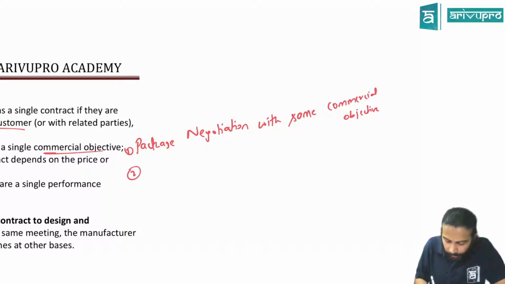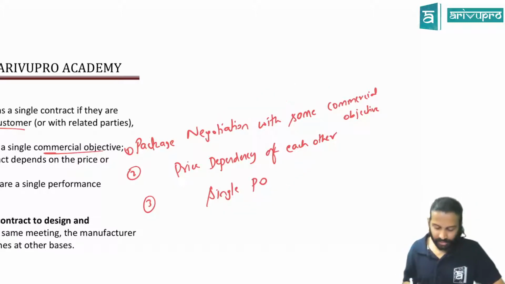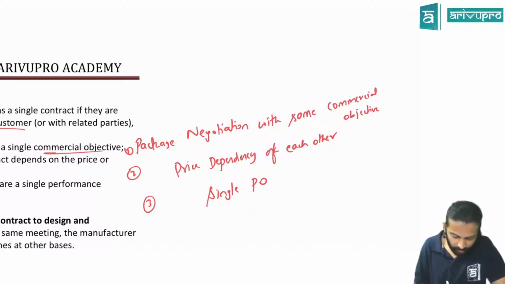Point number 2 is price dependency, the price of each contract depending on the other. Third one, single PO, a single performance obligation. If any of these are satisfied, okay? Actually, this is not 1, 2, 3. This is 3, 4, 5.